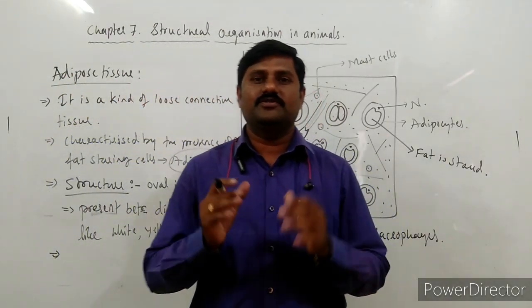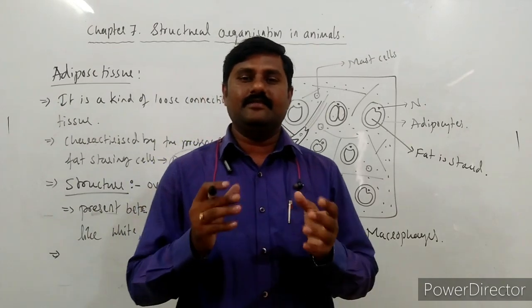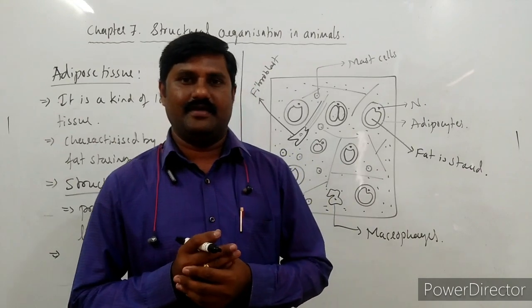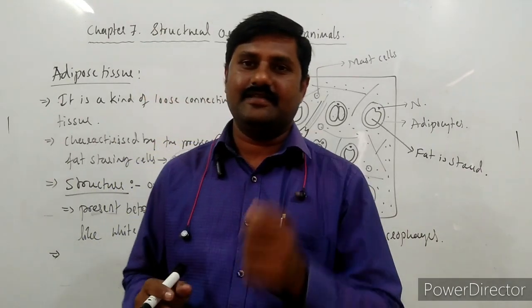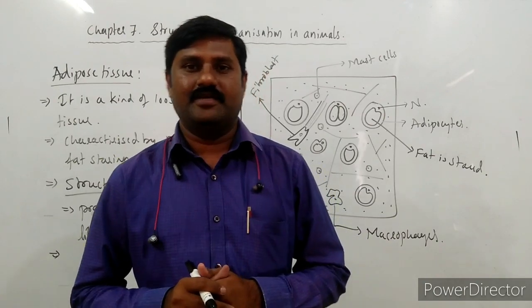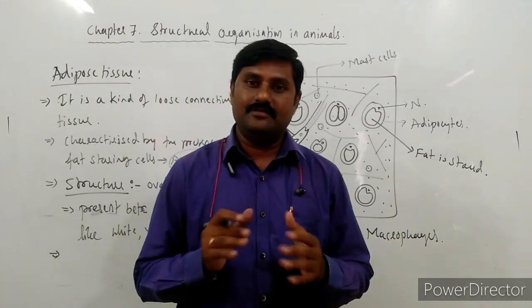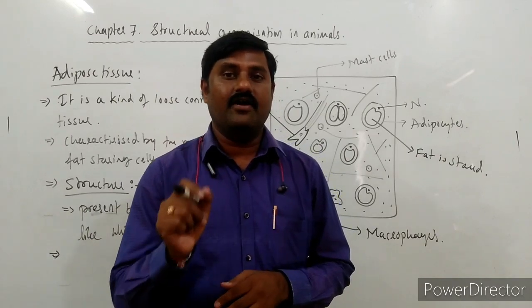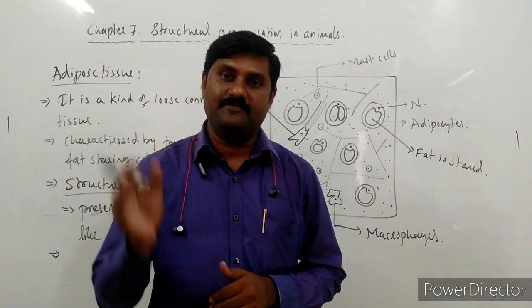So this is adipose tissue, right? And this tissue usually occurs under the skin, and it acts as the reserve of food material. As you know, this is the tissue stored under the skin of amphibians, especially frogs.